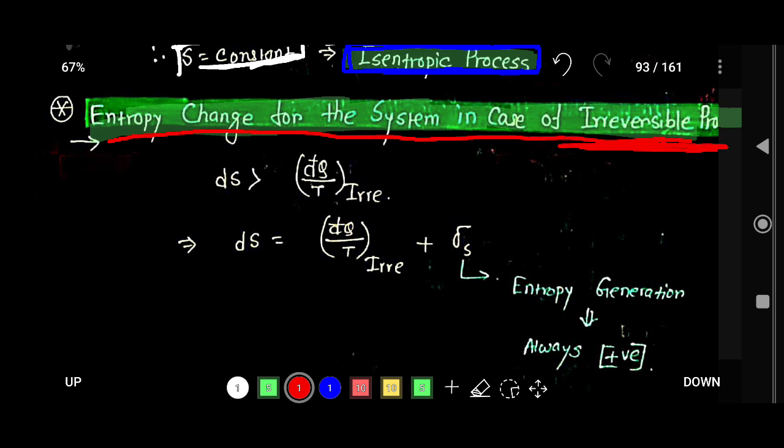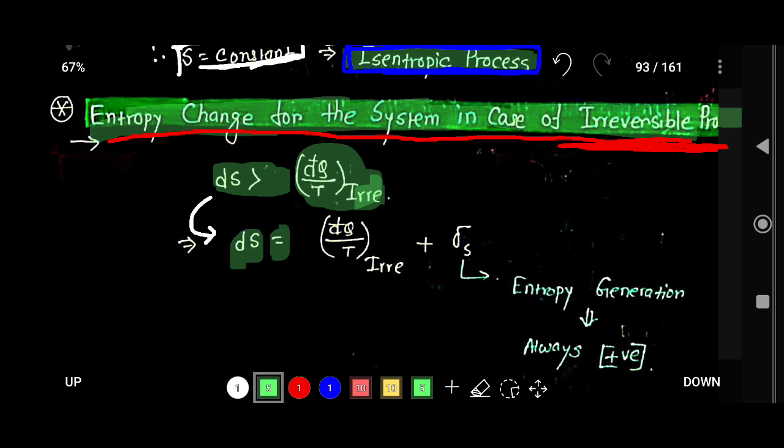From the first lecture of entropy we know that ds is greater than del q by T for an irreversible process. From this equation you can say that ds is equal to dq by T irreversible, and there is an entropy delta s, that is entropy generation.